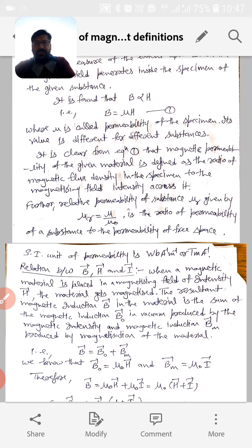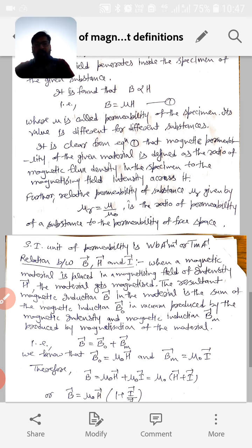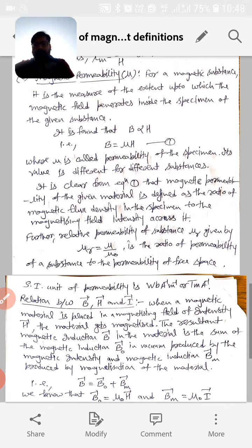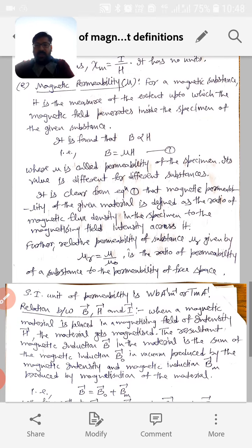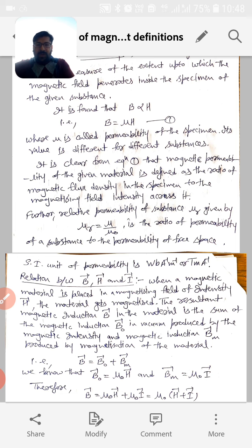Okay, so now it is clear from equation 1 that the magnetic permeability of a given material is defined as the ratio of magnetic flux density in the specimen to the magnetizing field intensity across it. Further, relative permeability of a substance, mu r, is the ratio of permeability of a substance to the permeability of the free space. The relative permeability has no units, but the magnetic permeability mu has an SI unit, Weber per ampere per meter.